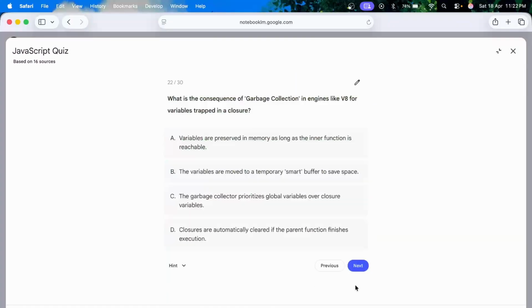What is the consequence of garbage collection in engines like V8 for variables trapped in a closure? Variables are preserved in memory as long as the inner function is reachable. Yeah, correct. This is the correct answer.